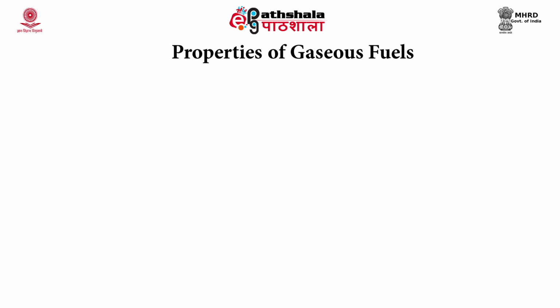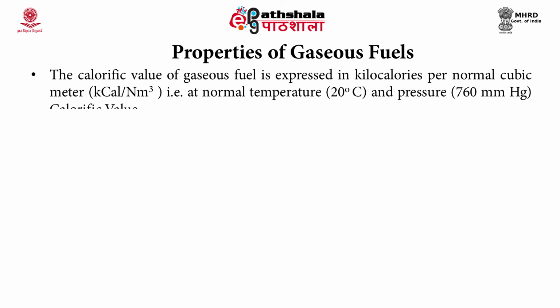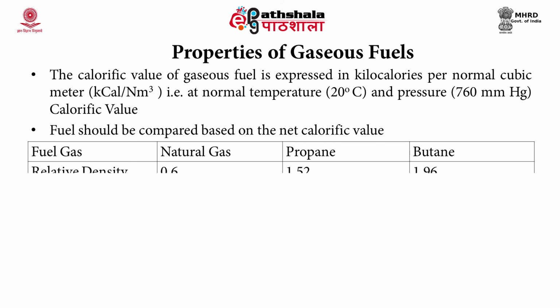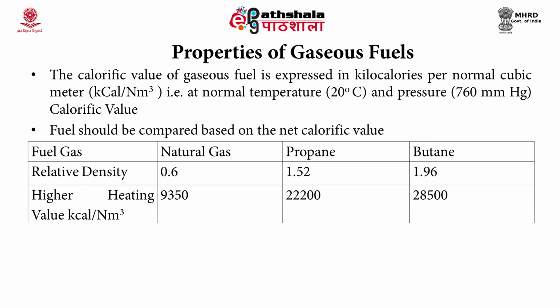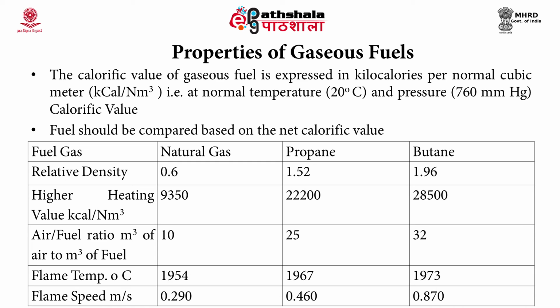The properties of gaseous fuel. The calorific value of gaseous fuel is expressed in kilocalories per normal cubic meter, that is at the normal temperature and pressure, and you can see the comparison of the net calorific value of different gaseous fuels. It has properties like density, higher heating value, air fuel ratio, flame temperature, flame speed, etc. You can see how natural gas, propane and butane differ in their heating value. The heating value for natural gas is around 9350.